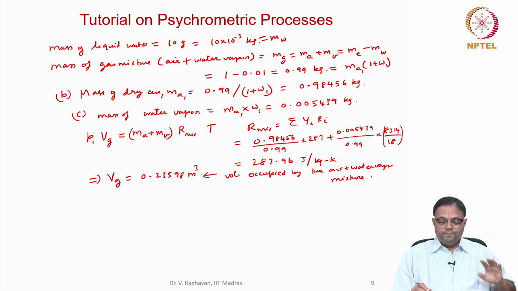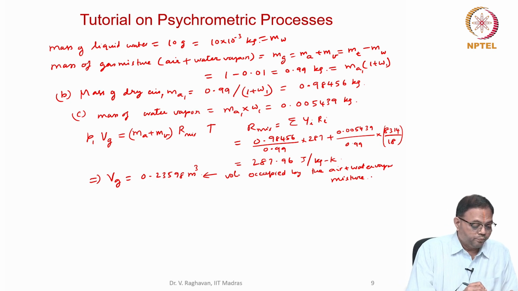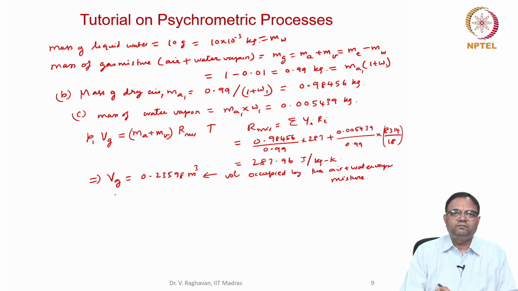So this is about the volume. This is the initial volume of the system: the volume occupied by the water vapor plus air is 0.235.